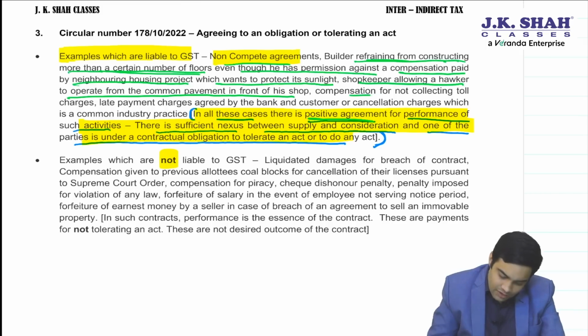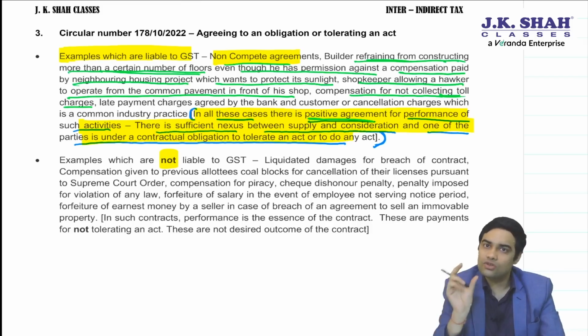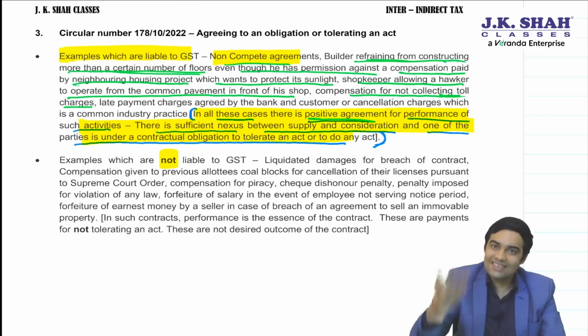Compensation for not collecting toll charges. This had happened during demonetization, where the government had banned 500 and 1000 rupee notes. That time the government said, please don't collect toll charges for some time, I will compensate. So again, you are agreeing not to do something. Positive agreement is there. Agreement is there for that only.